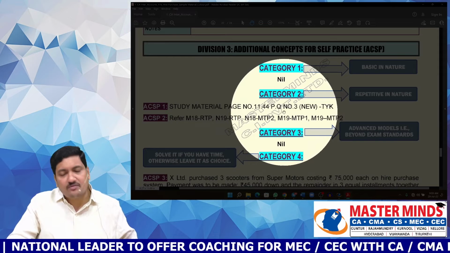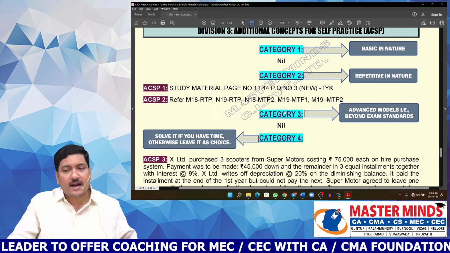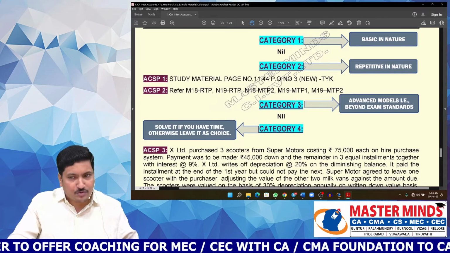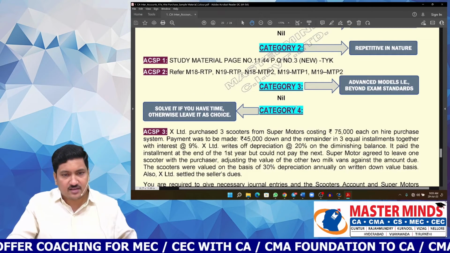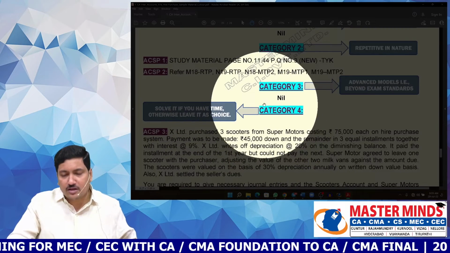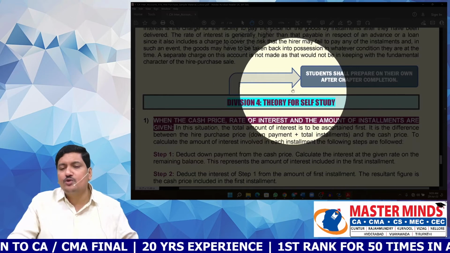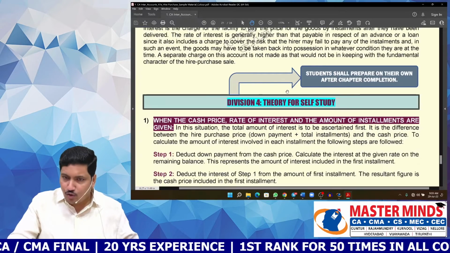Now, category 3 will be problems which are beyond exam standards. And even if you get this kind of problem, it's better to leave it as a choice in the exam. Now, category 4, if you have enough time, you better solve them. Otherwise, you can leave them as a choice. Some additional content which students need to prepare on their own.